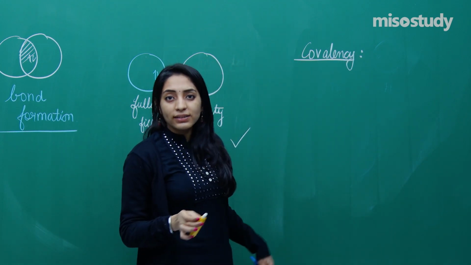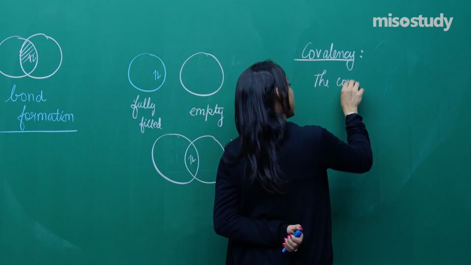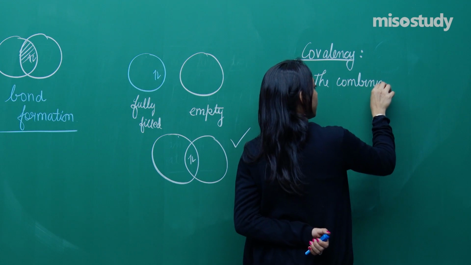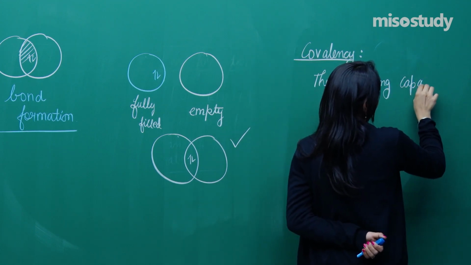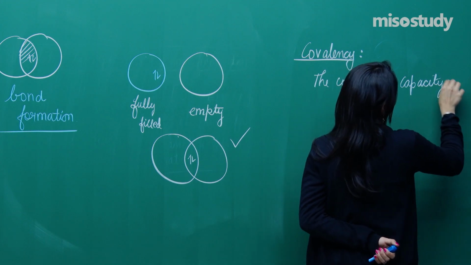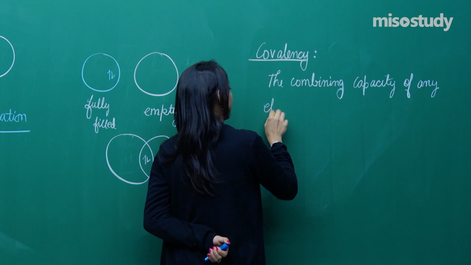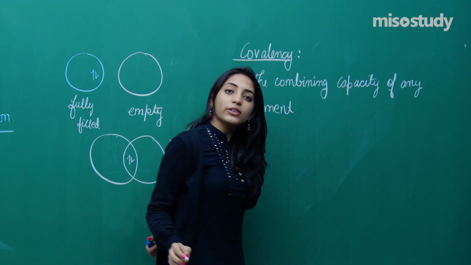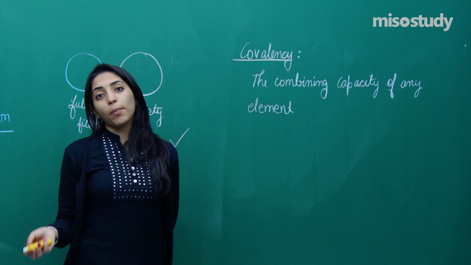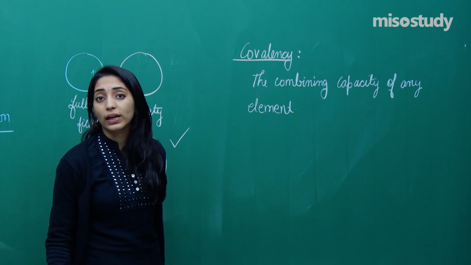Covalency is basically defined as the combining capacity of any element. If there is any particular element, the combining capacity of that particular element will be termed as its covalency.